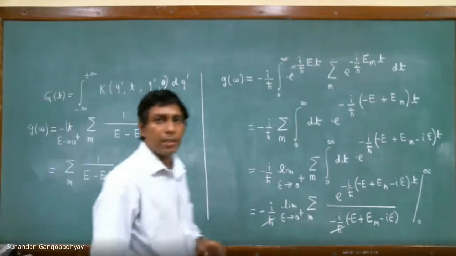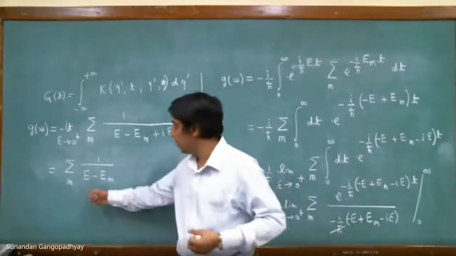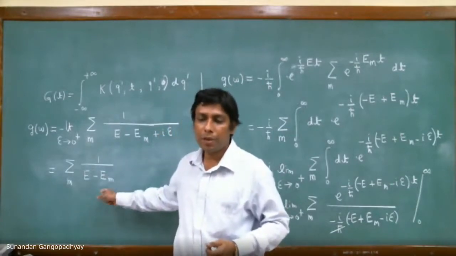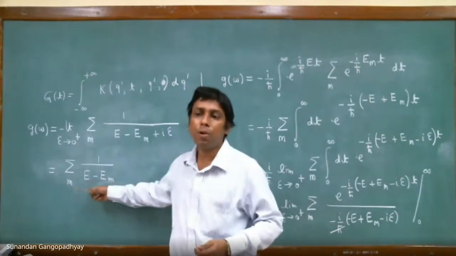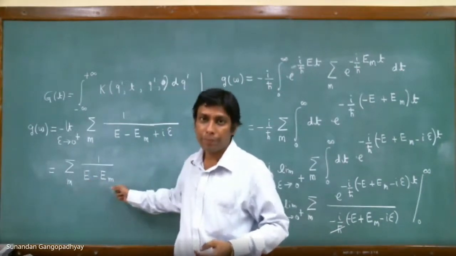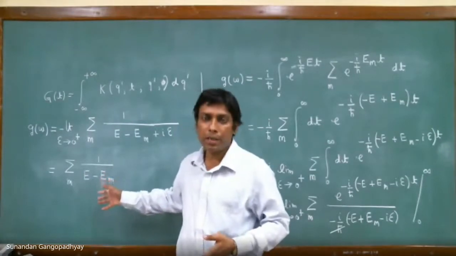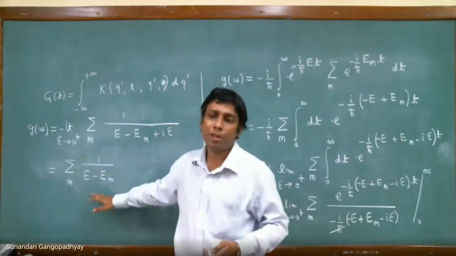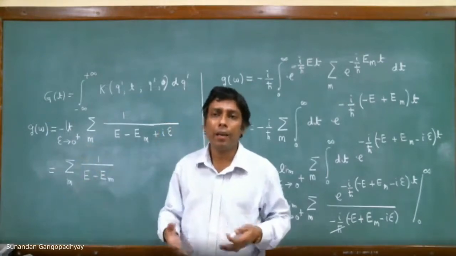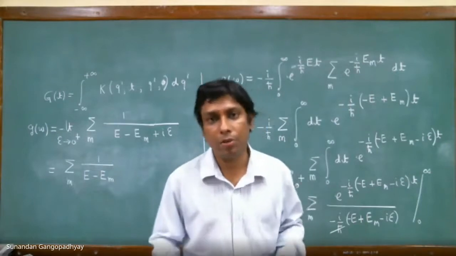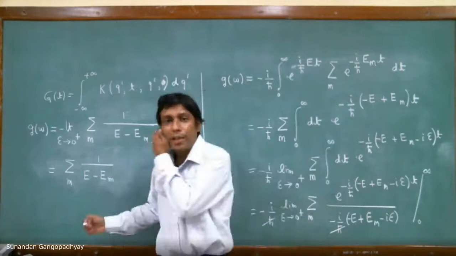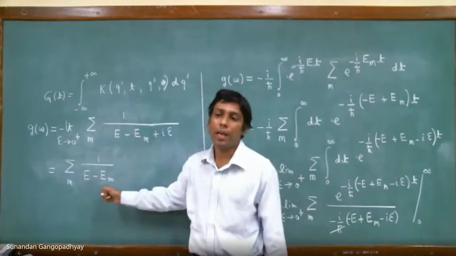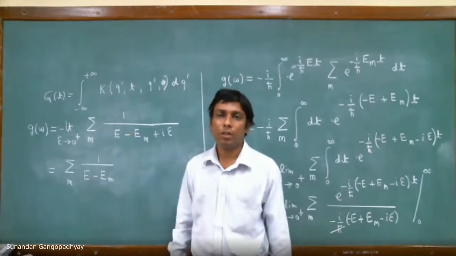So what it means is, looking at this expression, it has poles here. For different values of n, this expression has poles at E equal to E_n, simple poles. So if you just read off the poles of this expression, this will give us the energy eigenvalues of your system, of the Hamiltonian. What this result tells us is that from the propagator you can actually calculate the energy eigenvalues of the Hamiltonian. So this is a very nice result.